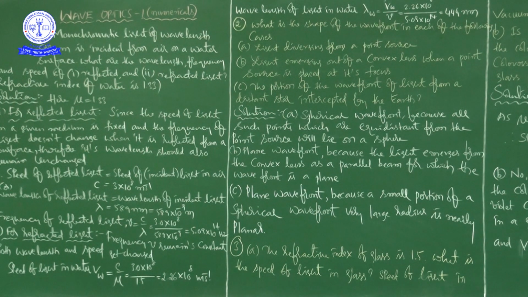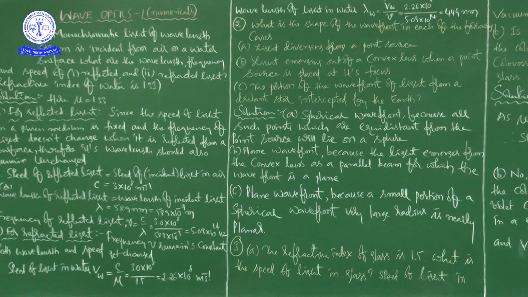See here, now we are going to discuss exercise problems. Here, see the first problem. Monochromatic light of wavelength 589 nanometers is incident from air on a water surface.